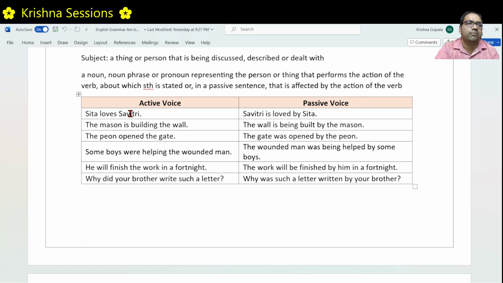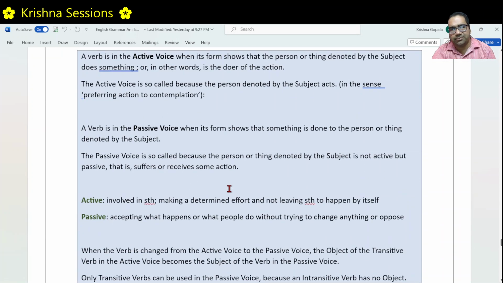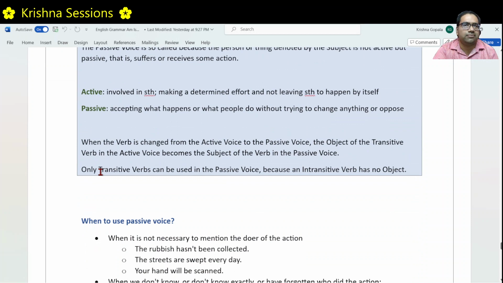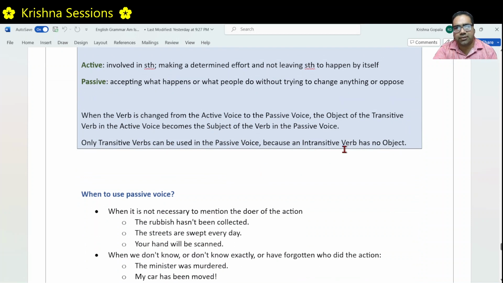What does that mean? That means the verbs in active voice should be transitive verbs. If these are intransitive verbs, they will not have objects. If they don't have objects, because the object will become the subject in passive voice, we cannot convert that into passive voice. Because in every sentence, subject is mandatory. You can skip the object, but subject is mandatory. So, only transitive verbs can be used in the passive voice, because an intransitive verb has no object in the active voice sentence.